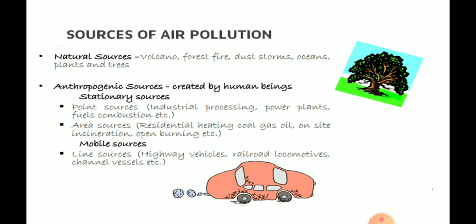Stationary source means a point source that includes industrial processing, power plants, fuel combustion, etc. Area source means residential heating, coal, gas, oil, on-site incineration, open burning, etc. Next, mobile source. Mobile source means line source, that is highway vehicles, railroad locomotives, channel vessels. All of this comes under mobile sources.